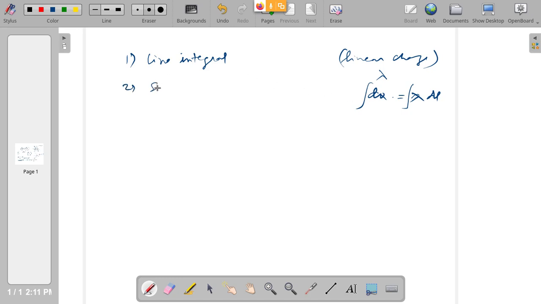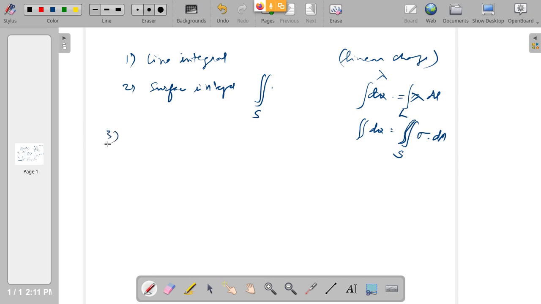Next we can have double integral. What is that? Surface integral. The symbol for that is like this. Two integral symbols are used. The example for that also we have done: integral dq is equal to integral sigma into dA. There we did not use the symbol because every time using double is not easy, but it is assumed that it is a surface integral. So this is a line integral, this is a surface integral.